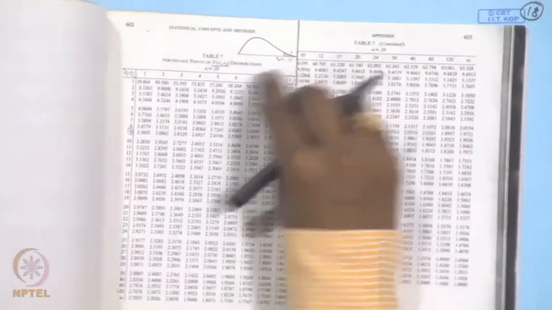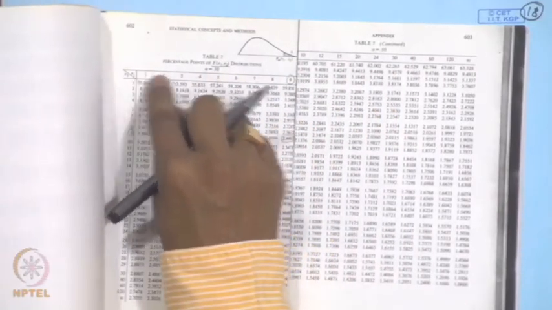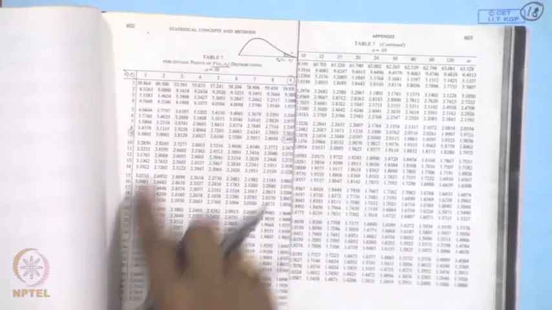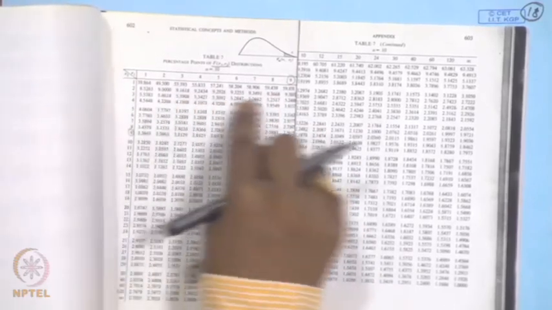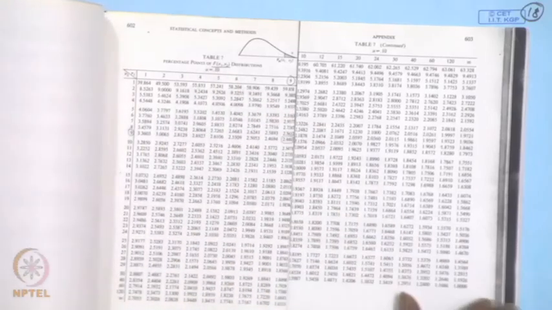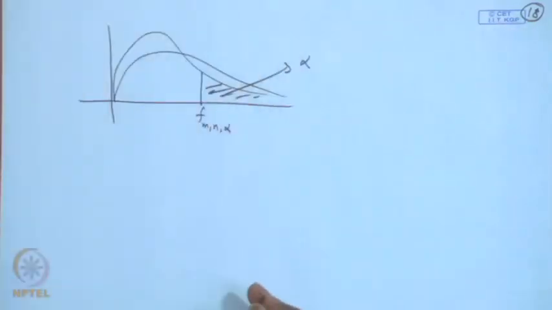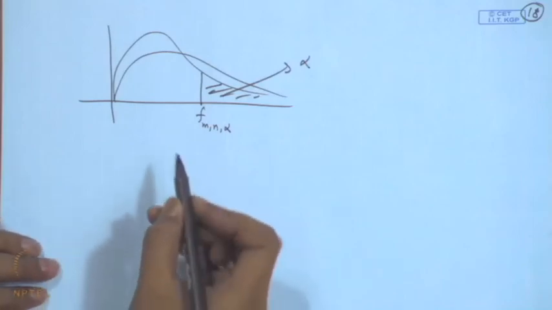For example, you can see here this corresponds to alpha equal to 0.1. On this side m is varying and on this side n is varying, and for these values the f alpha m, n values are tabulated. Similarly for alpha equal to 0.05 also these tables are given. So, most statistical tables contain the tables of the f variable.